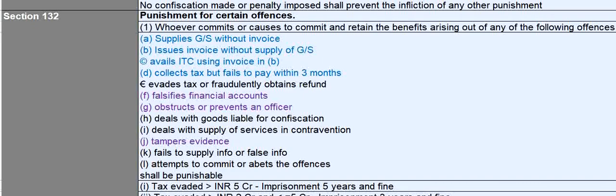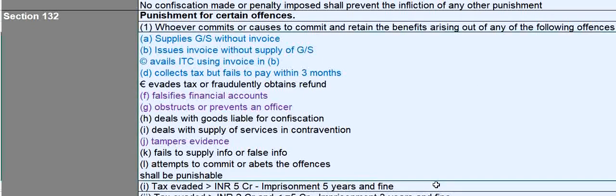if you evade the taxes or fraudulently obtain refund, falsify financial accounts, obstruct or prevent an officer, deal with goods liable for confiscation, deal with supply of services in contravention of the act, tamper evidence, if you fail to supply information or if you are supplying false information, if you are attempting to commit or abetting the commitment of offences, then you shall be punishable with an imprisonment of up to 5 years and fine if the tax evaded is greater than 5 crores.